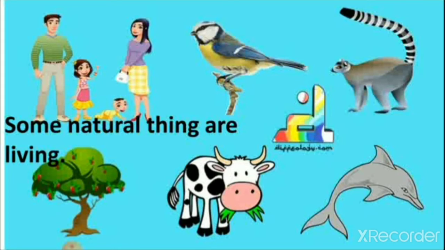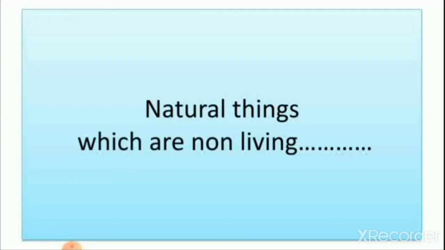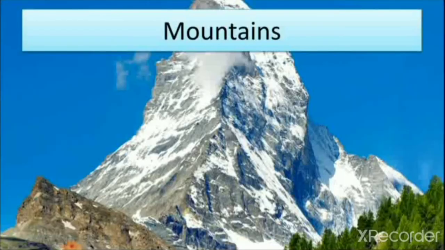So some natural things are living, like human beings, birds, animals, fish, cow, and plants. All are natural things, but they are living things. So natural things can be living also and non-living also. Some natural things which are non-living are like mountains.